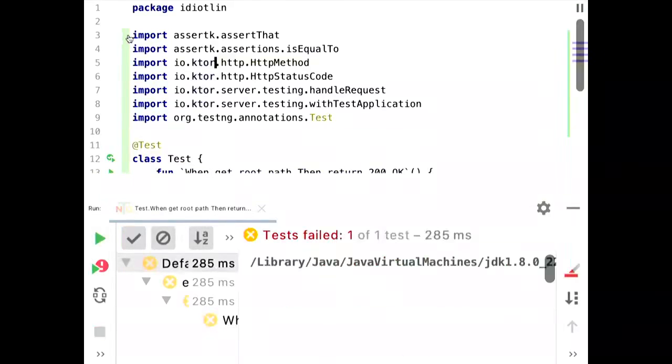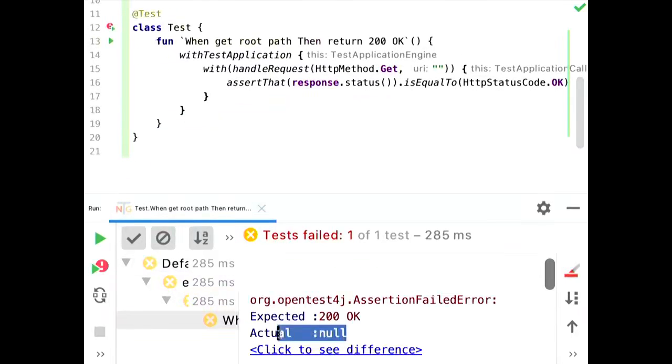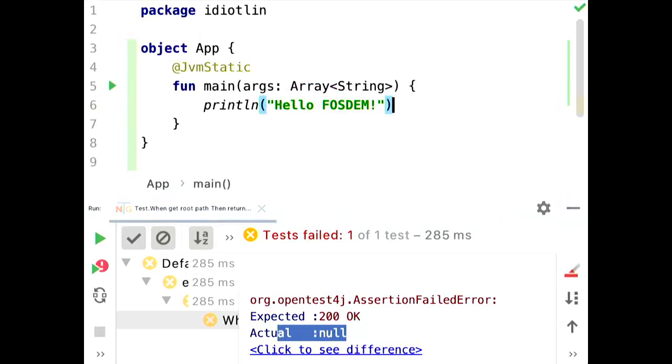Can we? No, we can't. That's interesting. I can't collapse that import statements here. Anyway, it fails with actual null. So it doesn't fail with 404, which is strange, because the implementation of Ktor's test engine, so we are not spinning up a real HTTP server here, it's kind of a fake thing, therefore it's lightning fast. Everyone who has used Spring Boot? Yeah, we know the pain of having integration tests and they take like hours. Ktor is quite fast because it doesn't actually spin up a web server, which comes with some drawbacks as well, to be honest.